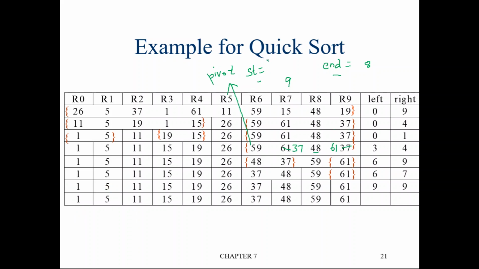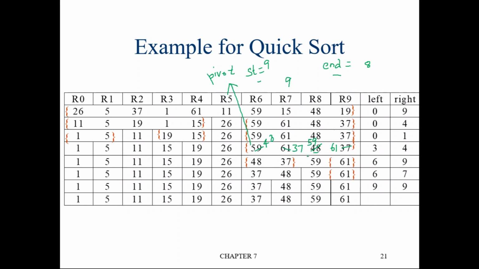If start is greater than end, then what should we do? The element at end location, end is 8, this is end. The element at end location should be swapped with the pivot element. Okay, so this will become 59 and this will become 48.